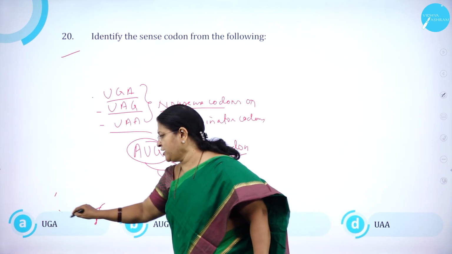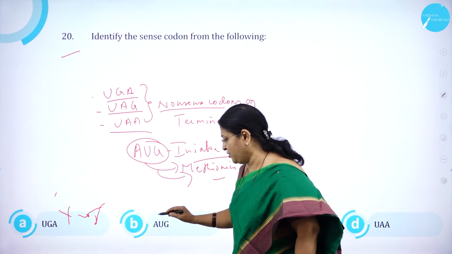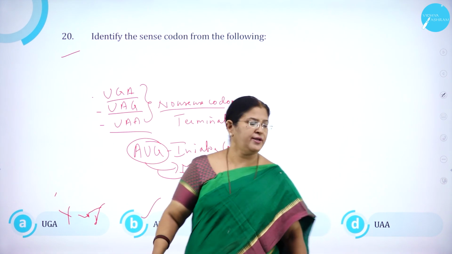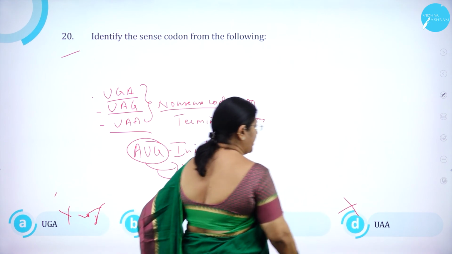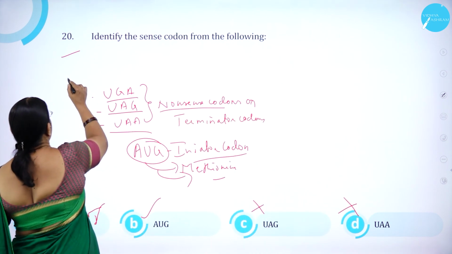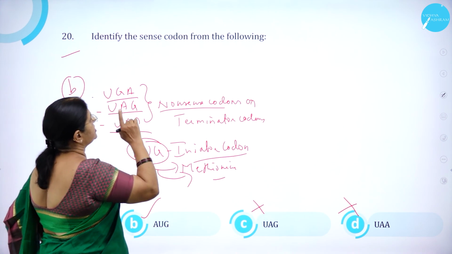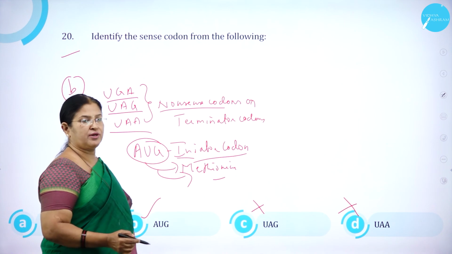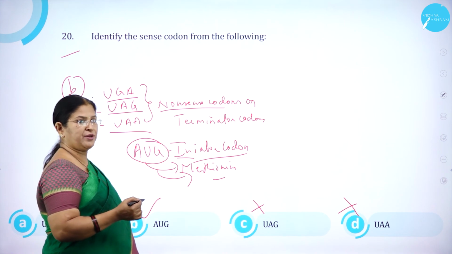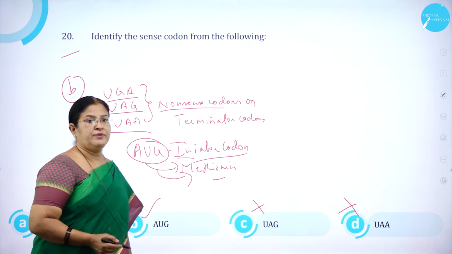So UGA, wrong, it is a nonsense codon. AUG is correct, it is a sense codon. Then UAG is a nonsense codon and UAA is a nonsense codon. So option B is correct. Identify the sense codon. The sense codon is AUG. It is an initiator codon which is going to code for a particular amino acid called methionine.